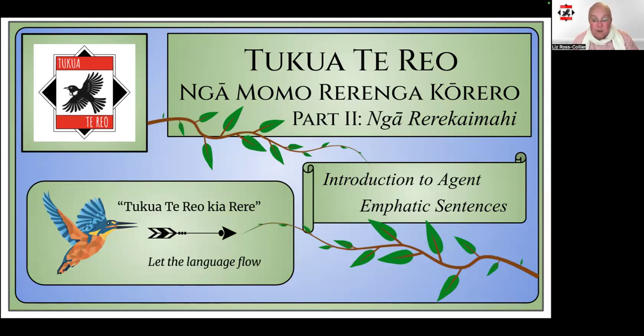In this video, I'll be introducing you to the Rerekaimahi, or agent emphatic sentences. Before we start, just a brief explanation of the term agent emphatic. The agent in a sentence is the kaimahi, or the one doing the action, which is why these sentences are called Rerekaimahi. The word emphatic just means that something is emphasized or given more importance. So in these Rerenga Kōrero, the kaimahi is the focus or the emphasis of the sentence.